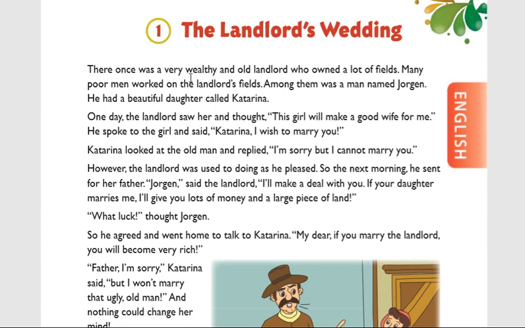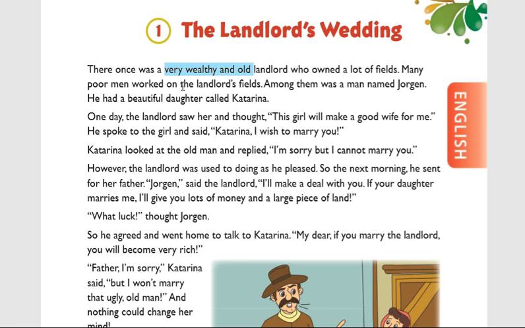There once was a very wealthy and old. Wealthy means a lot of amount of gold, silver coins, diamonds, or a lot of fields. Such a person is also called a wealthy person, who has more money, more buildings, more gold or silver or diamonds, even fields. And more fields, I said already, am I right? So that person is called a wealthy person.